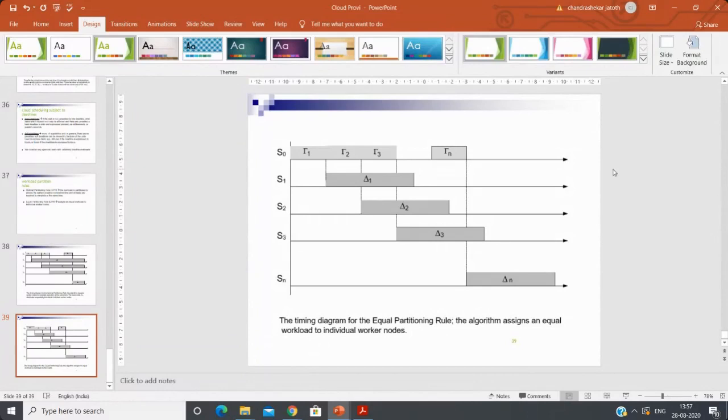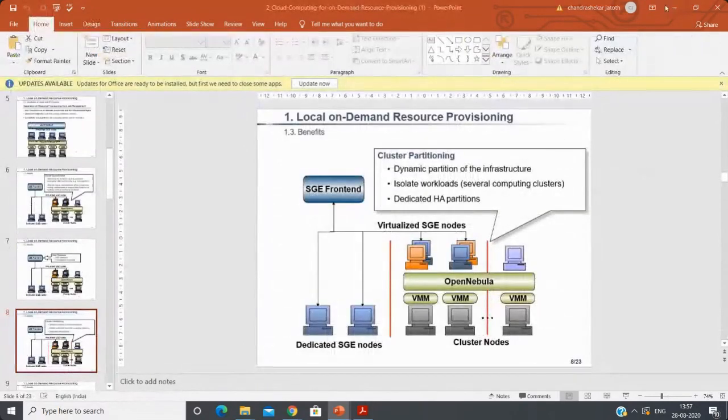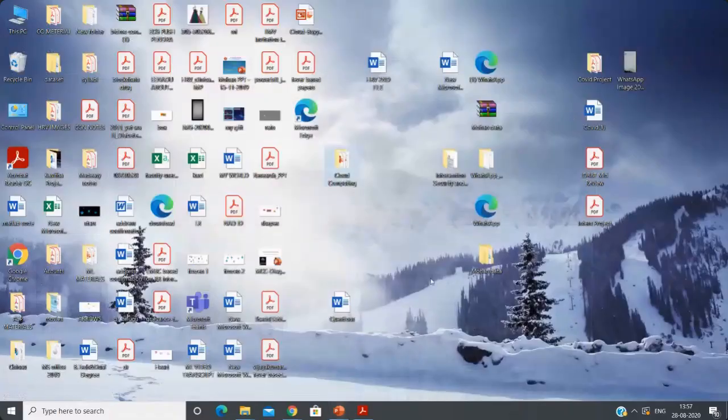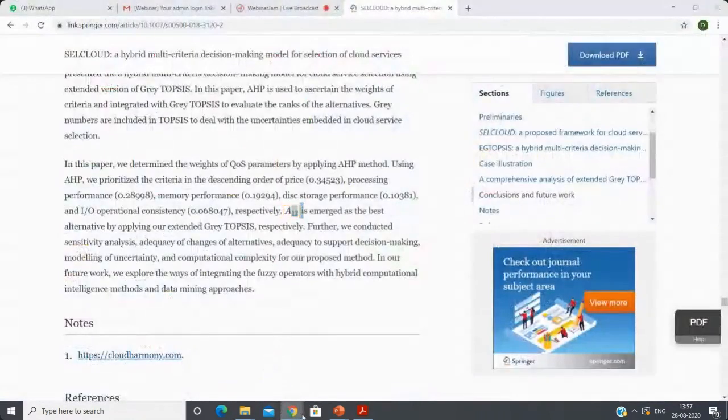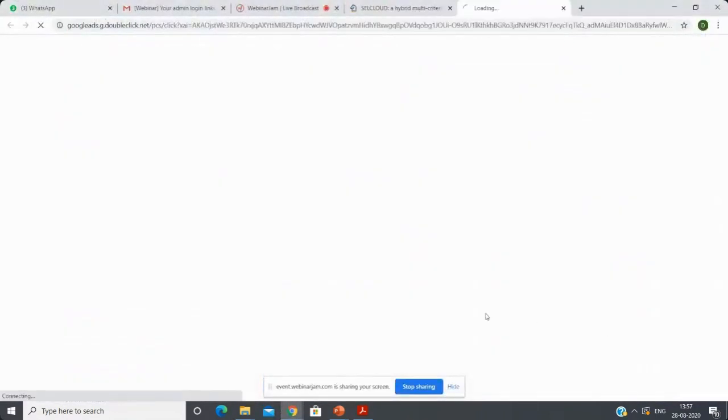You will also find how to give solutions in that article. If you search, there are many papers which already work on how to schedule tasks, how to do VM placement, and how to reduce energy consumption.